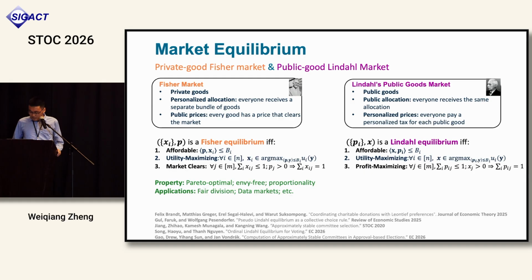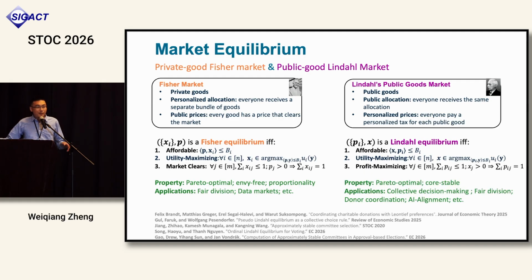In the Lindahl case, if you look at it, it's slightly different. Now we have p_i, which is a personal price, and x, which is a common allocation. Still, it should be affordable. Everyone can afford these public goods, and there is utility maximization: under the personalized price, everyone agrees to buy this bundle because it maximizes their utility, which could be different for everyone. The third condition is called profit maximization. I will not explain that clearly here. It's really assuming there's someone also producing the public goods, and they also want to maximize profit. After some reformulation, it is this inequality here.